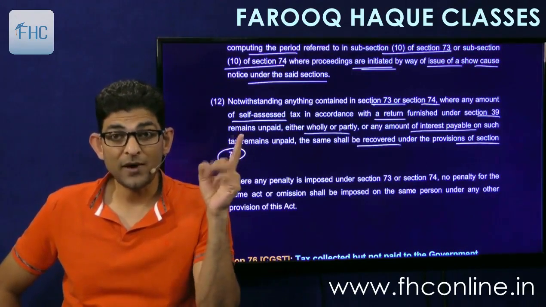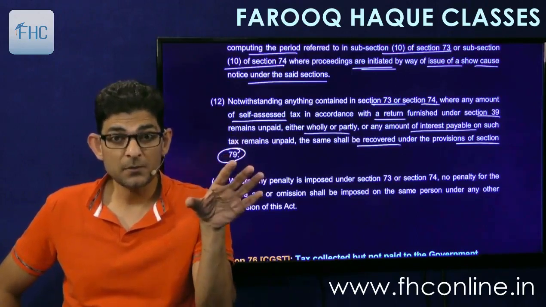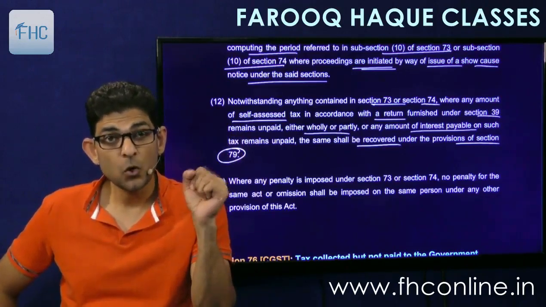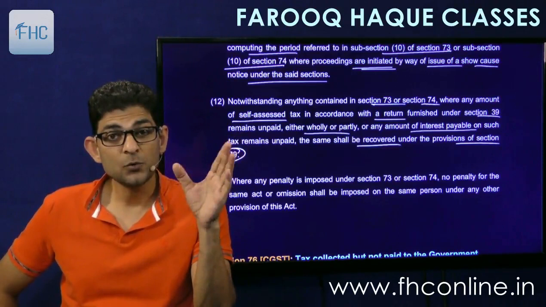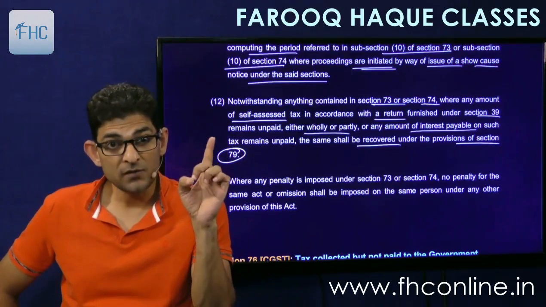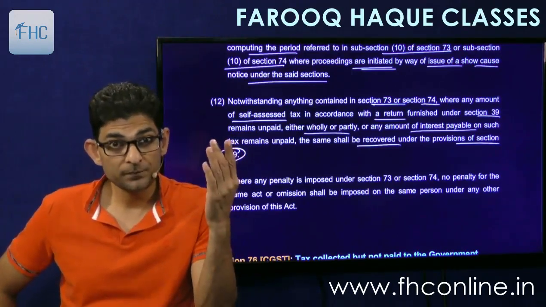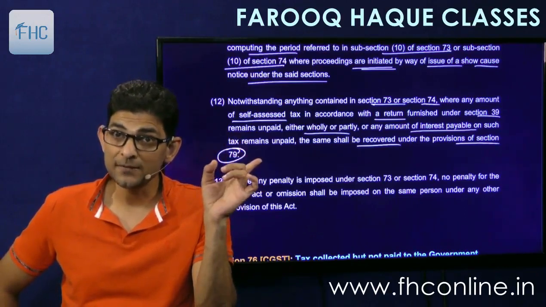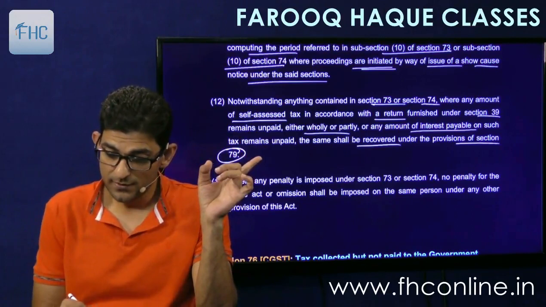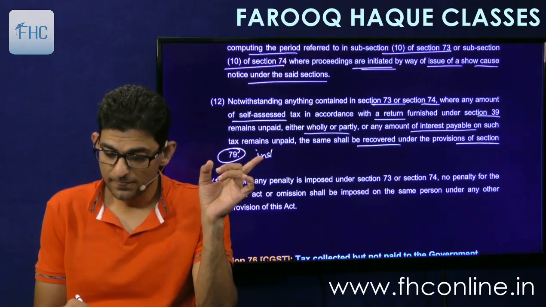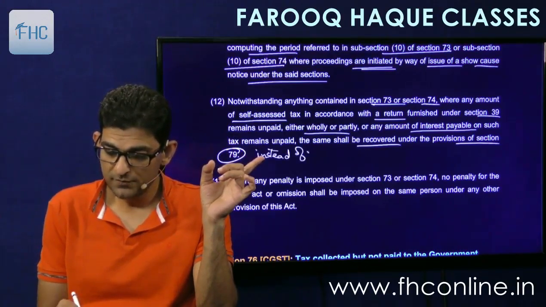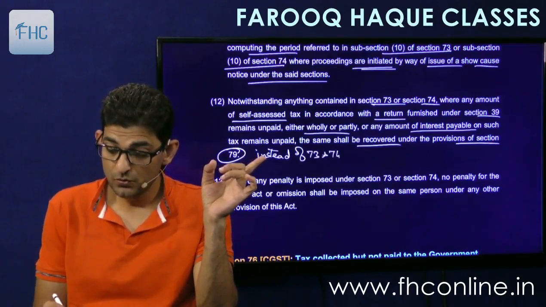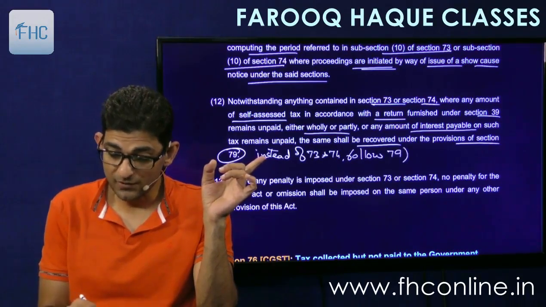So if we have filed a return, we have shown the tax payable, but still we haven't paid, or we haven't paid the interest, then to recover that tax or interest which is already shown, you will not follow 73 and 74, you will follow 79, means direct recovery.